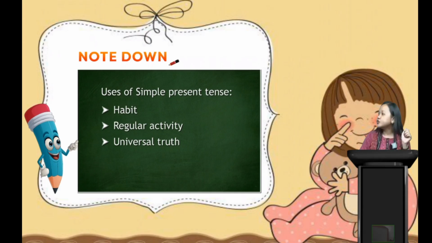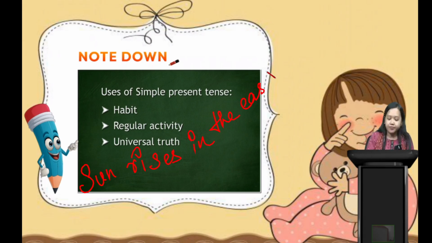Next is universal truth. Now, what is universal truth? Scientific truth, like the sun rises in the east.